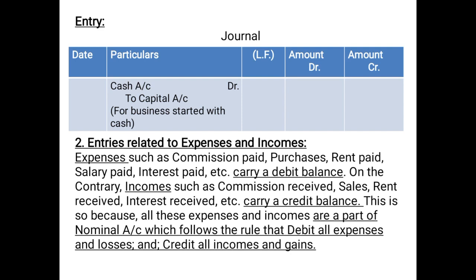In the name of human beings, we will not use this word account. Now, cash account debited. Whatever is to be debited needs to be written first, so I have written cash account debited. Now, for debited, you will write the short form DR, and that you will write at the extreme end, at the right hand side of the particulars column.